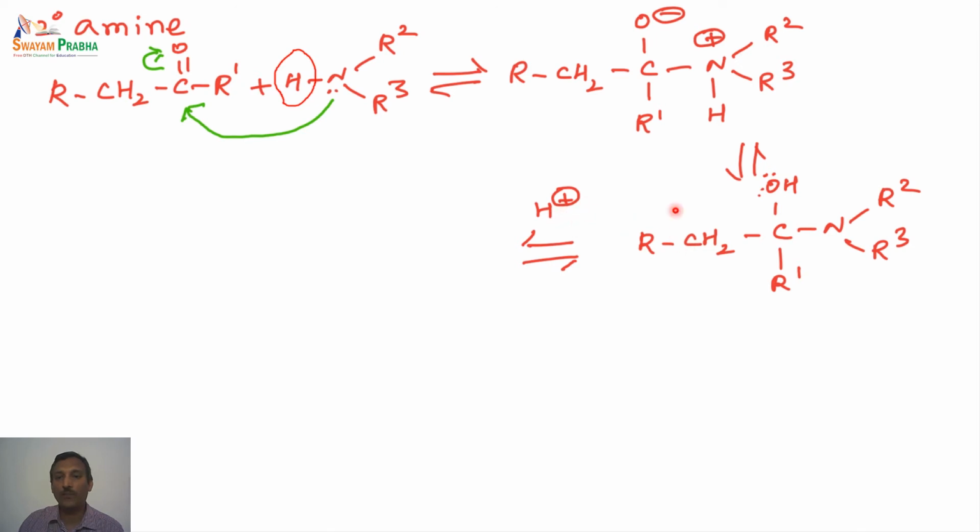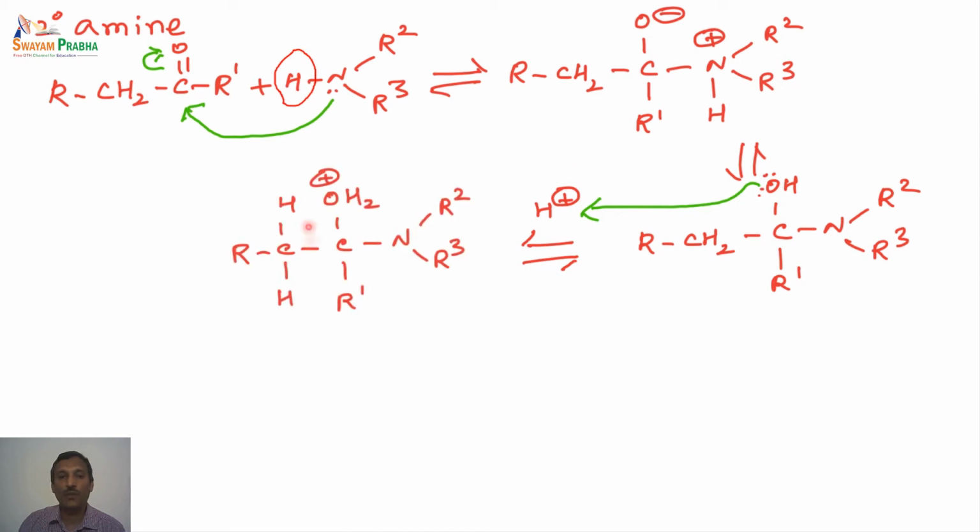So in the next step, the oxygen has lone pairs of electrons. So this lone pair of electrons can now pick up, or now bond with, the hydrogen. So this leads to a water molecule being formed. Hydronium ion is formed on this particular carbon. As you already know, an OH, which is a very poor leaving group, can be converted to a better leaving group by abstraction of a proton. So this is what happens here. So in this particular case, the water is actually taken here.